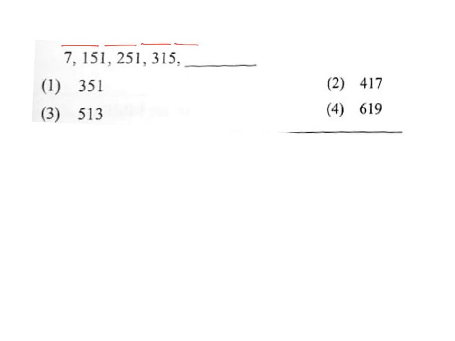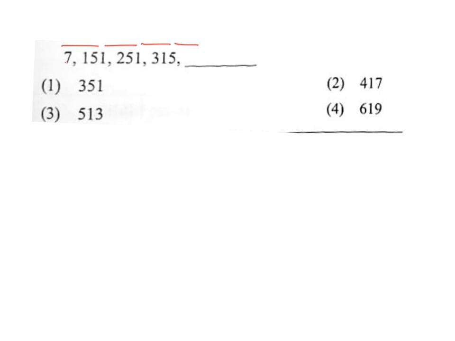So what I can say is, from 7 to 151, a big jump. 151 to 251, not that big a jump, it's a jump but not that big compared to 7 and 151. Now see that between 251 and 351, there is also a jump but not that big compared to 151 and 251. Whenever you see these kinds of jumps which are not consistent, because if it is consistently jumping we can go for multiplication directly. So it is not a consistent jump.